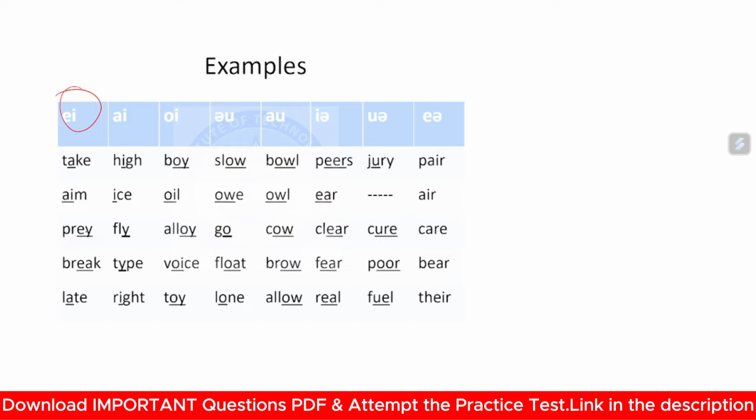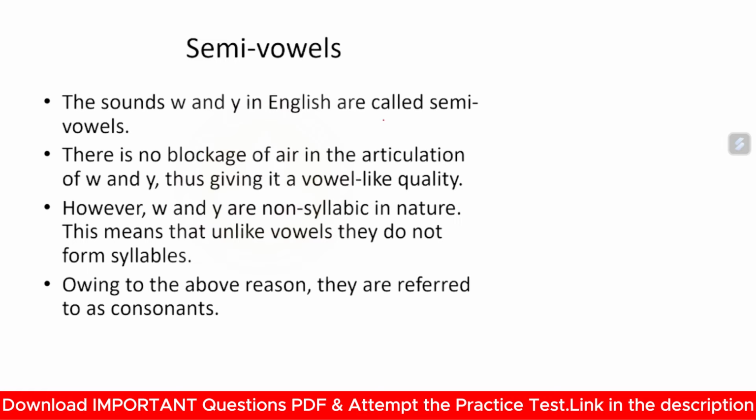Aim, pray, break, late. For AI: high, ice, fly, type, write. OI: boy, oil, alloy, voice, toy. Here you will feel that the OI sound is pronounced. Similarly, these are all the 8 diphthongs and their example words.